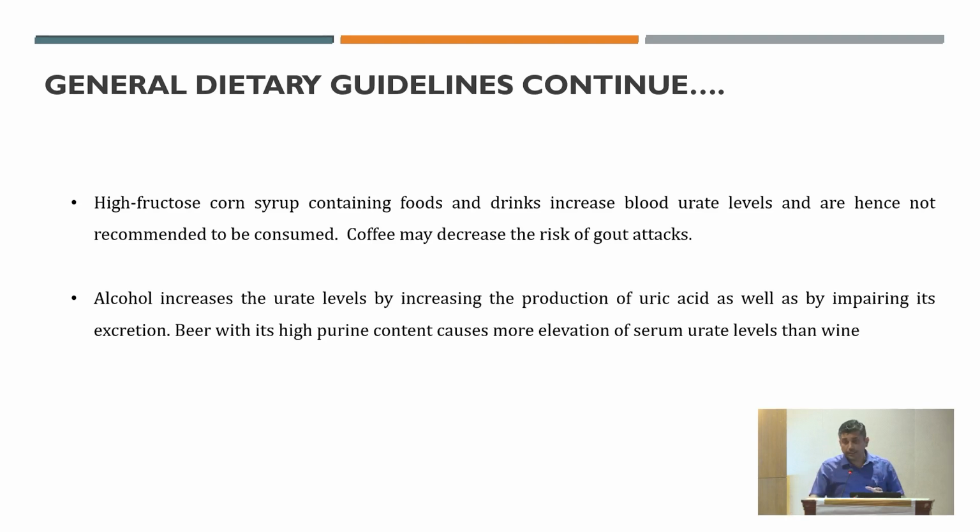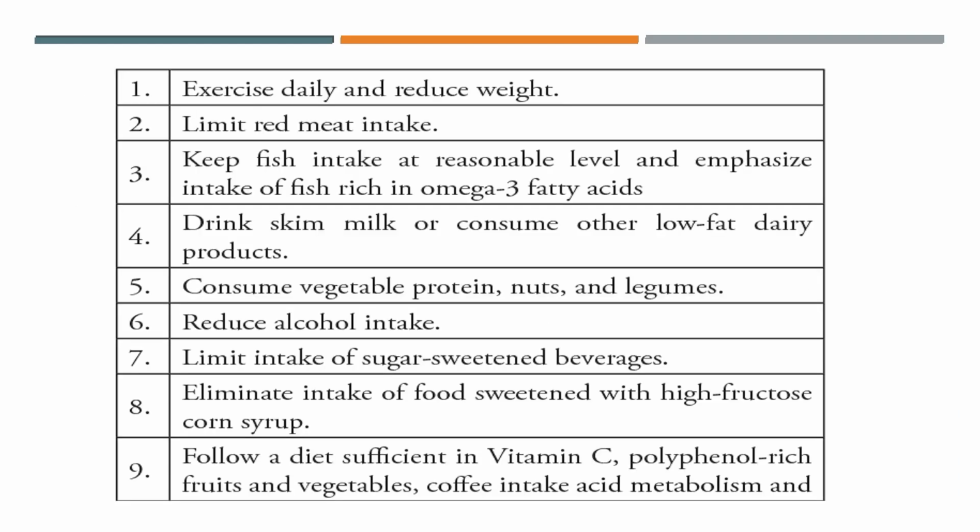Coffee may decrease the risk of gouty attacks. Coffee can reduce the uric acid. Alcohol again increases the urate level by increasing uric acid production as well as impairing excretion. In alcohol, beer has a high purine content as compared to wine, so they have more elevation of uric acid level. Then these are the recommendations.